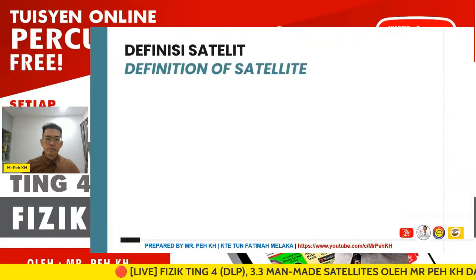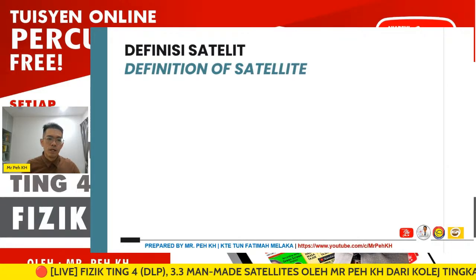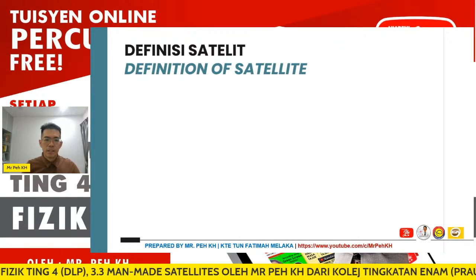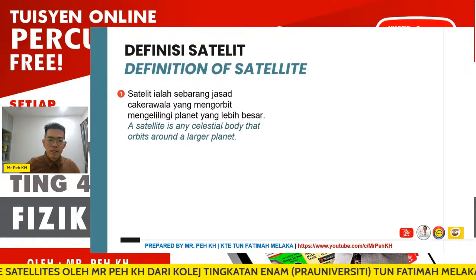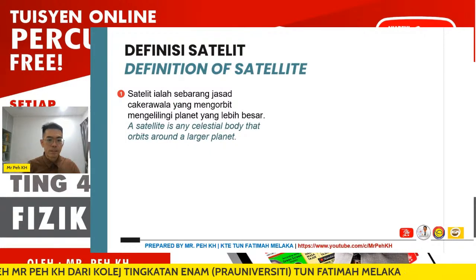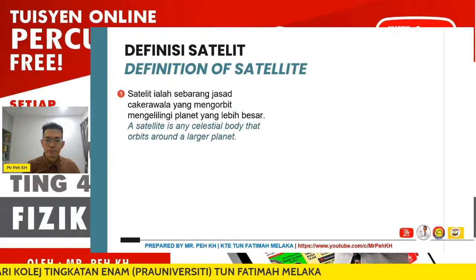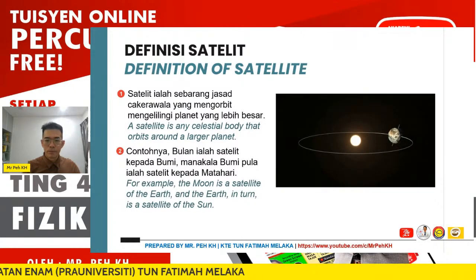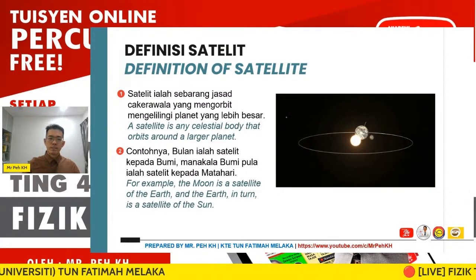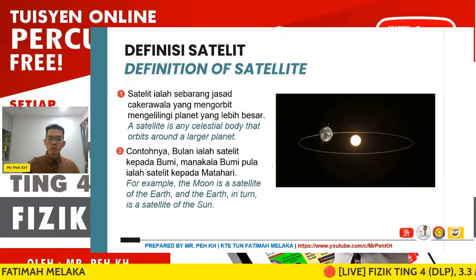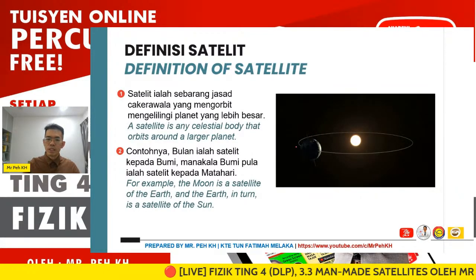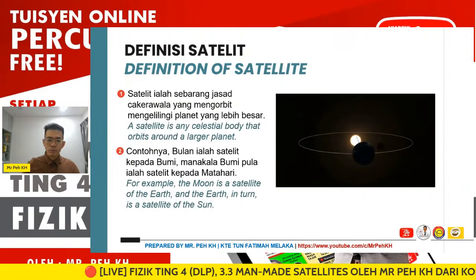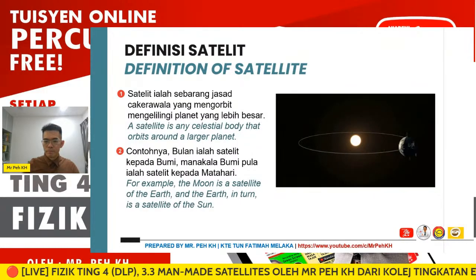Okay, so first, let us define the satellite. A satellite is any celestial body that orbits around a larger planet. Here we have an example. In this GIF, you may see that the moon is revolving around the Earth, so the moon is a satellite of the Earth.